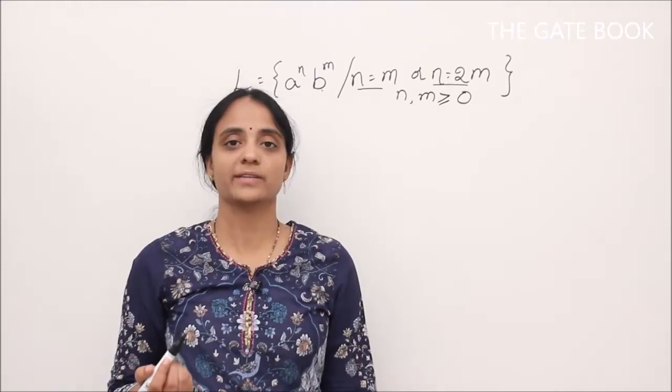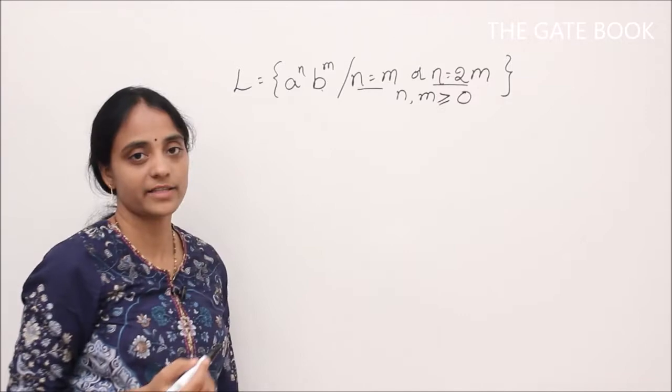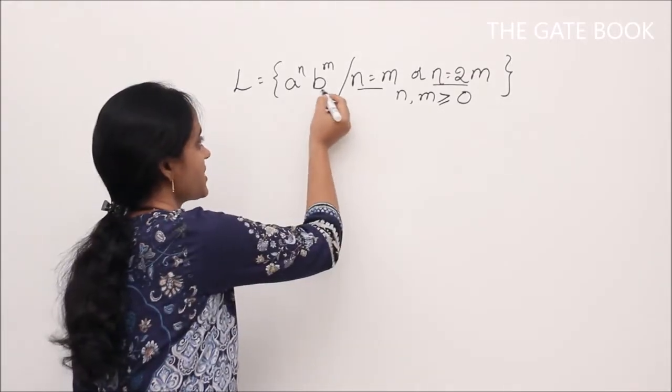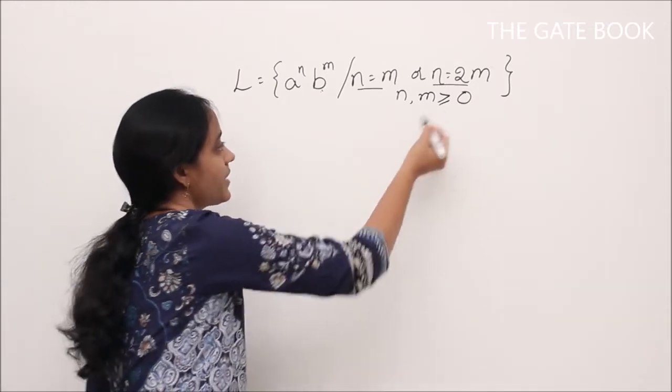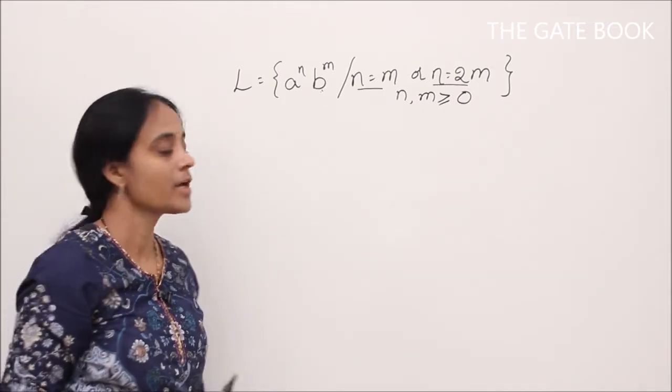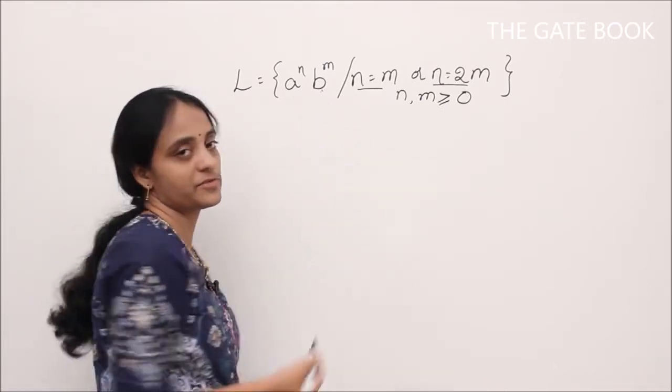Let's take one more language and see how to construct push-down automata. So the language definition is like this. It contains all the strings of this form where n equals m or n equals 2m, and n, m are greater than or equal to 0. So how do we construct push-down automata to accept all these kinds of strings?